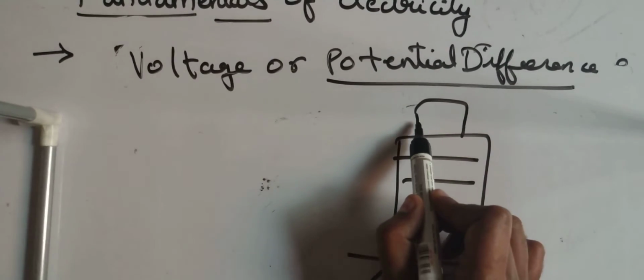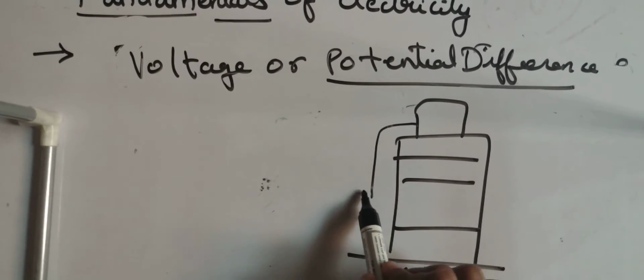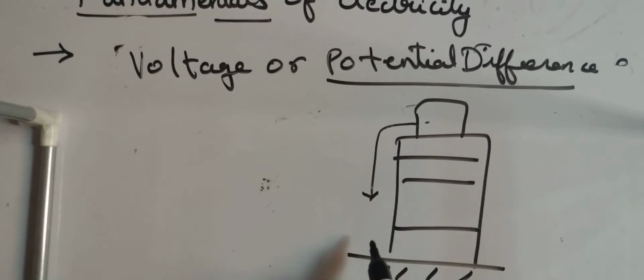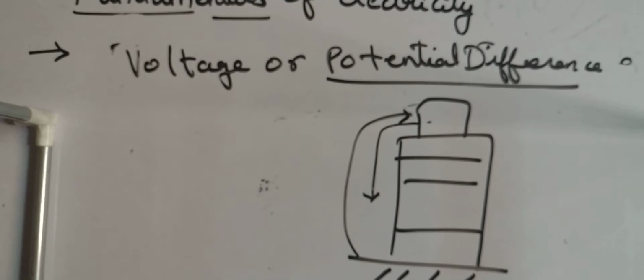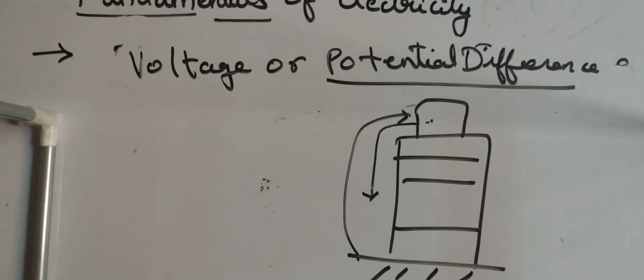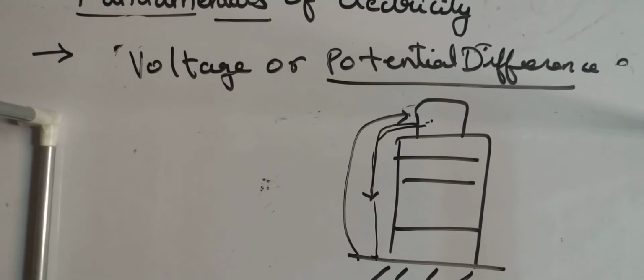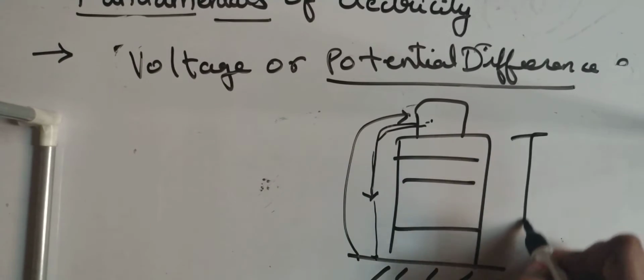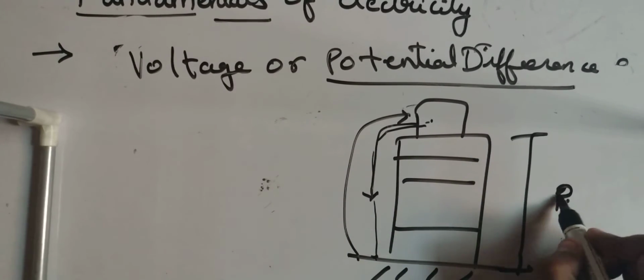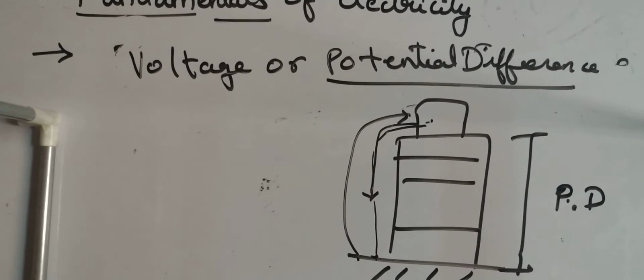What is easy: to fill the tank manually from ground level to the upper level, or to take the water out of the tank? Obviously, filling the tank manually is very hard. It's against gravity. But to take out the water from the tank towards the ground is very easy. Why? Because of the potential difference, PD.